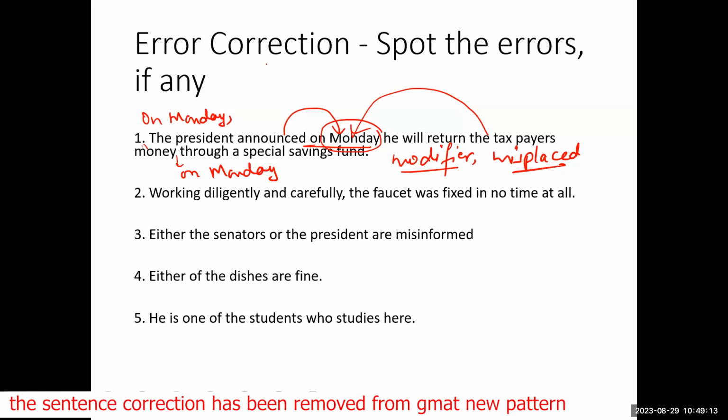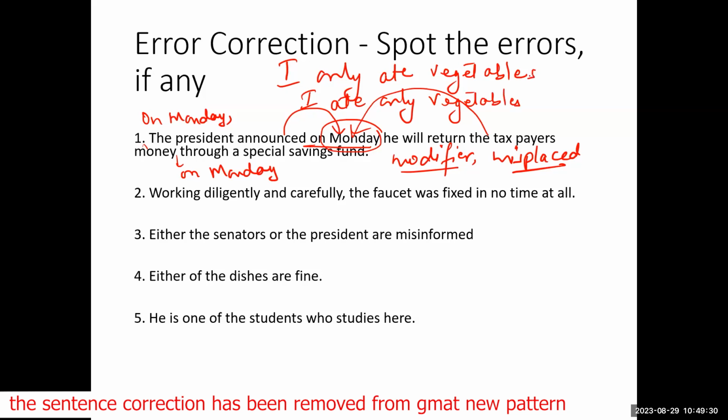For example: I only ate vegetables. I ate only vegetables. Only is a modifier. When I change just one position of the word only, everything changes. Do you think these two statements mean the same?